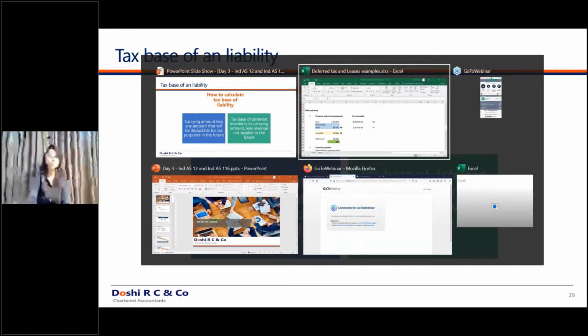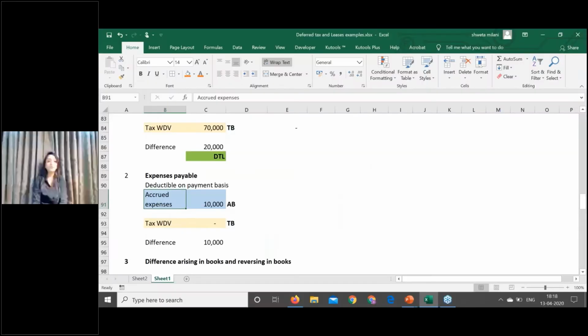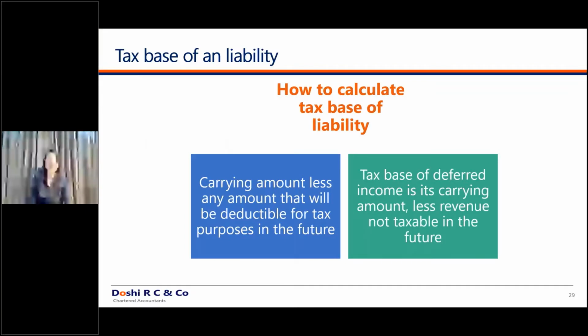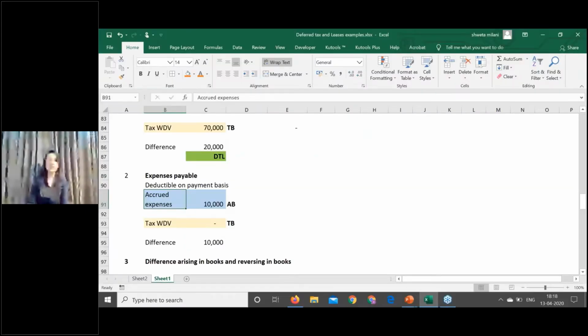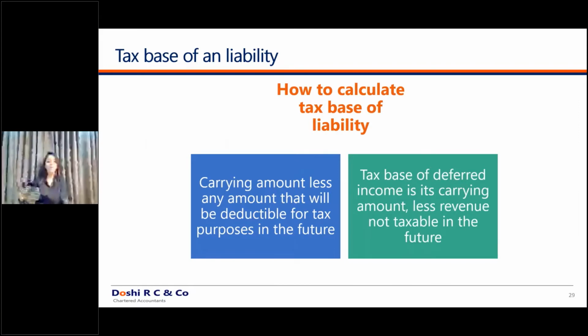Suppose there are accrued expenses in my books of accounts of 10,000 rupees. These expenses are not paid, that is why it is appearing in my balance sheet as a liability. Under tax norms, the expenditure is deductible on actual payment basis. So unless you pay the amount, it is not deductible in the tax books. Just read the definition again. What is the definition? Carrying amount less any amount that will be deductible for tax purposes in future.